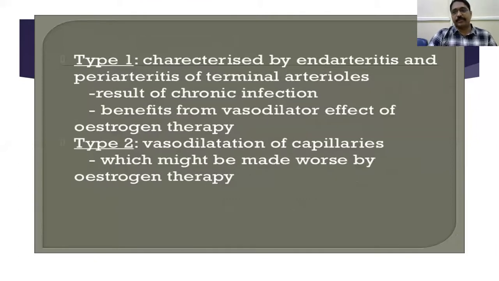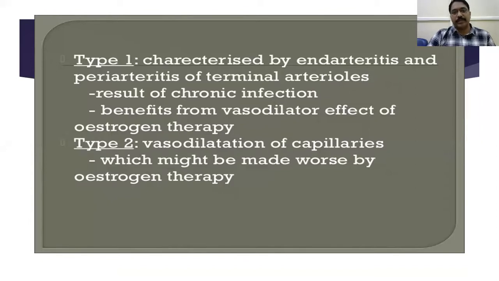There are two types in primary atrophic rhinitis. In the first type, the pathology is mainly endarteritis and periarteritis. That's why these people benefit from the vasodilator effect of estrogen therapy.